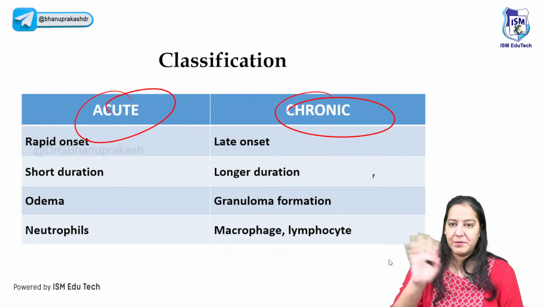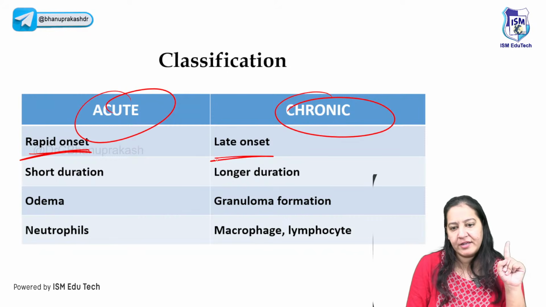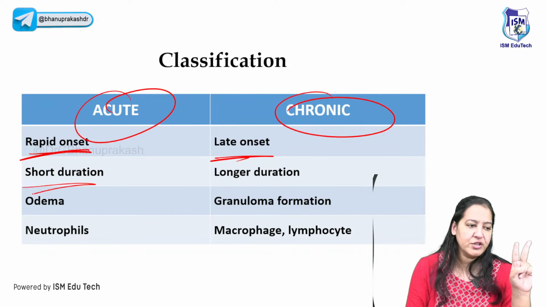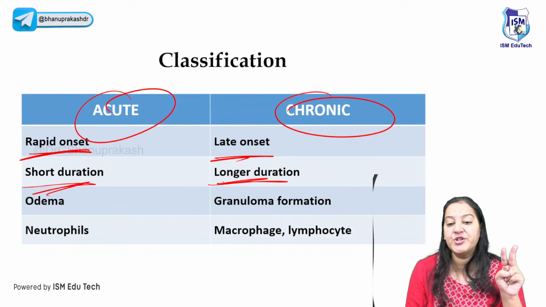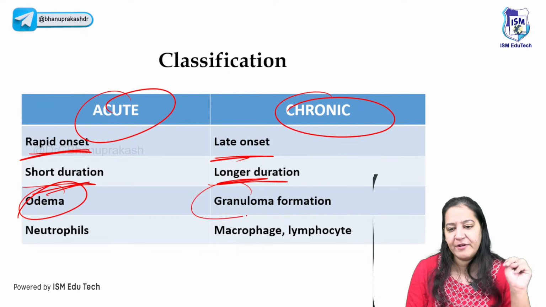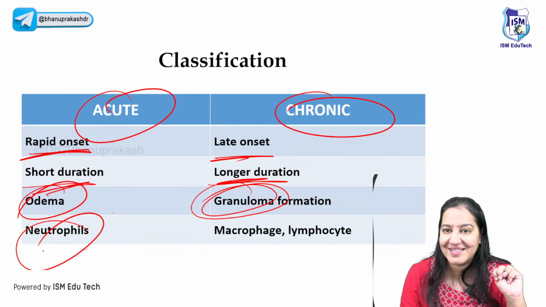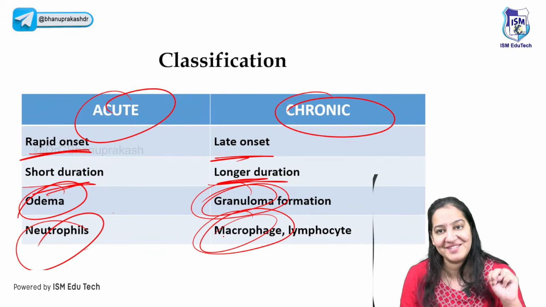You got it? The differences between acute and chronic. In acute inflammation, the onset is rapid. In chronic, the onset is slow. In acute inflammation, the duration is short. In chronic inflammation, the duration is longer. In acute inflammation, the hallmark is edema. In chronic inflammation, the hallmark is granuloma. In acute inflammation, the most important cells are neutrophils. But in chronic inflammation, the most important cells are macrophages.